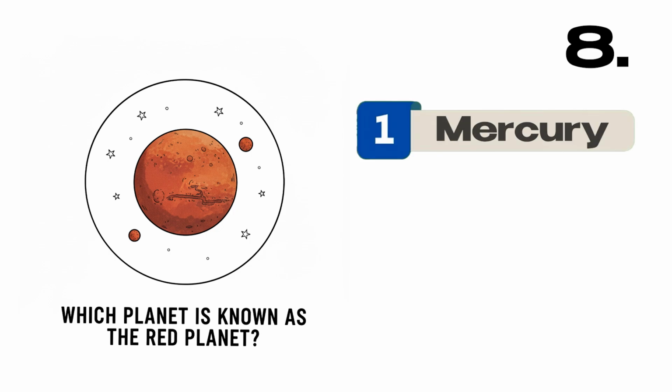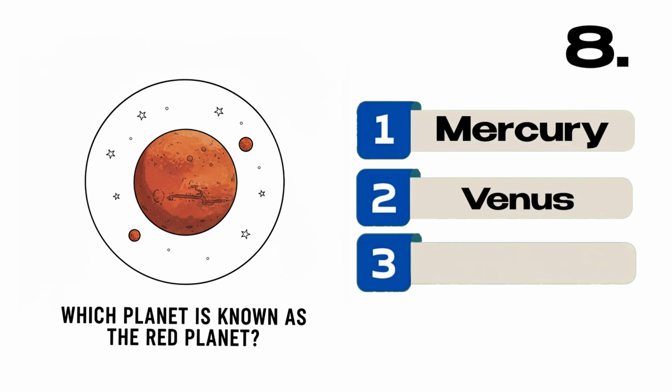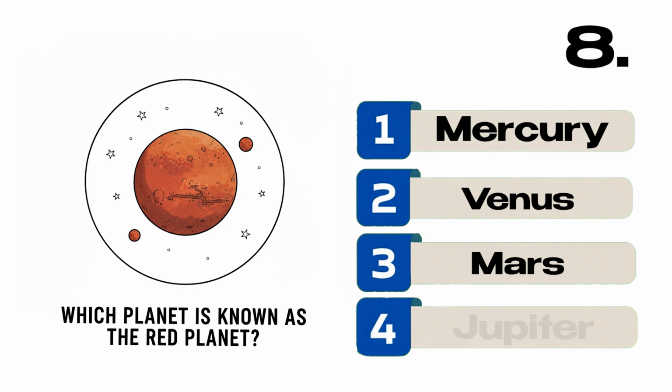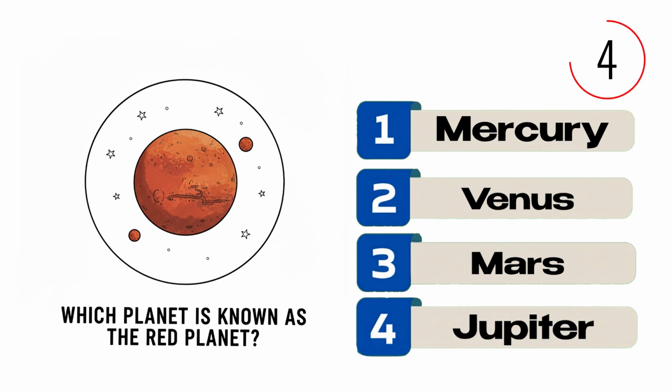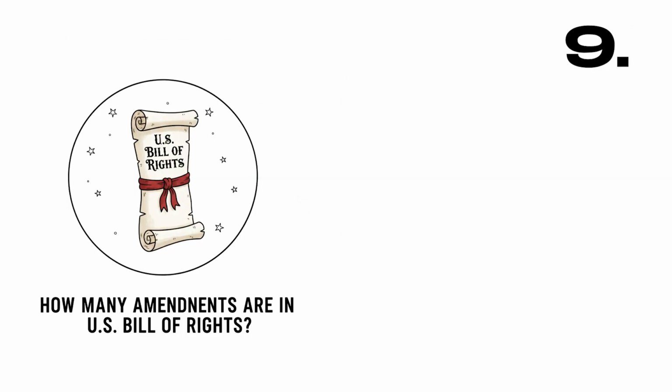Which planet is known as the red planet? A, Mercury, B, Venus, C, Mars, D, Jupiter. Correct answer, C, Mars.